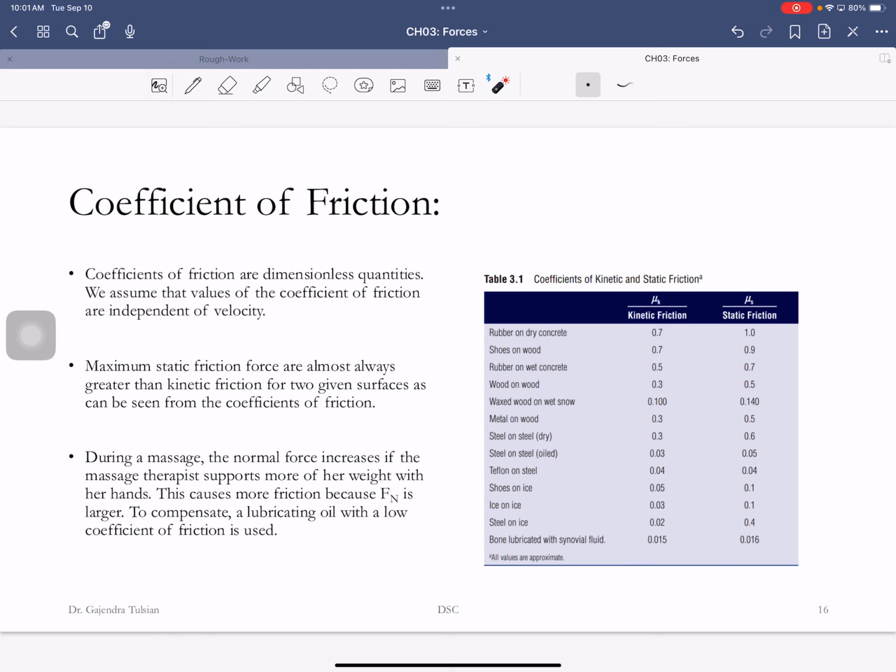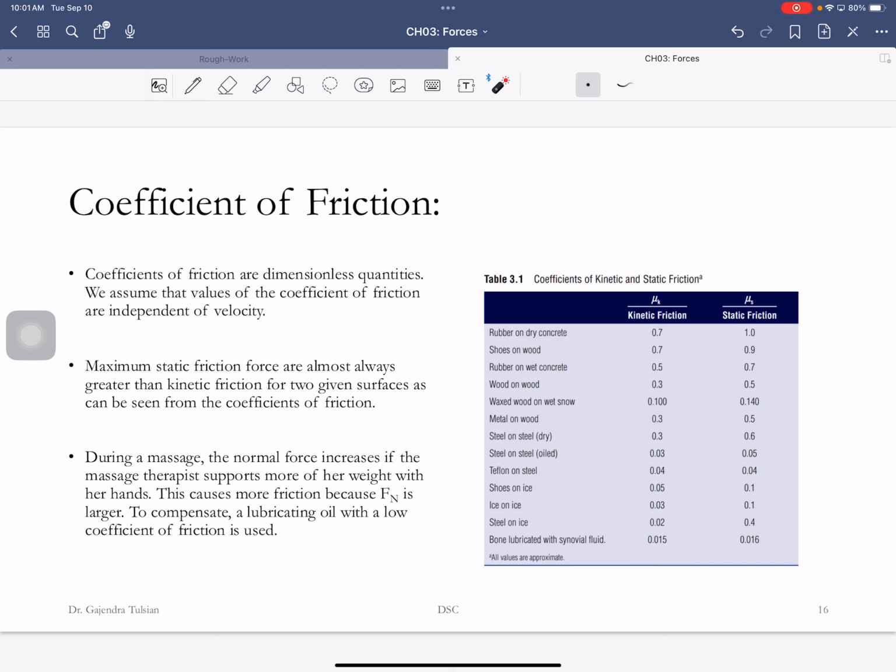See, the static friction force for rubber sitting on dry concrete, those are the surfaces, that's 1 and that's 0.7, and we'll come to these numbers in a second. Shoes on wood, 0.9 and 0.7. Rubber on wet concrete. See, on wet concrete, the static coefficient of friction is decreased. So for instance, on a rainy day, it's harder to stop your car. That's because the static coefficient of friction is decreased.